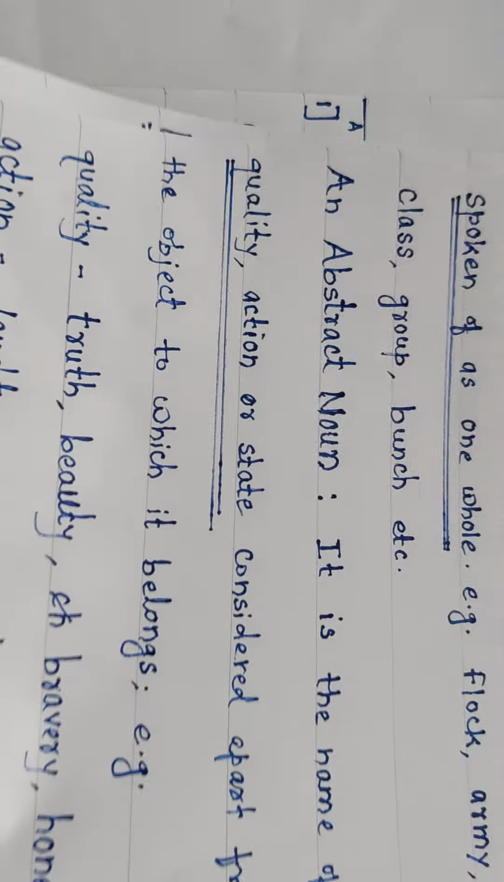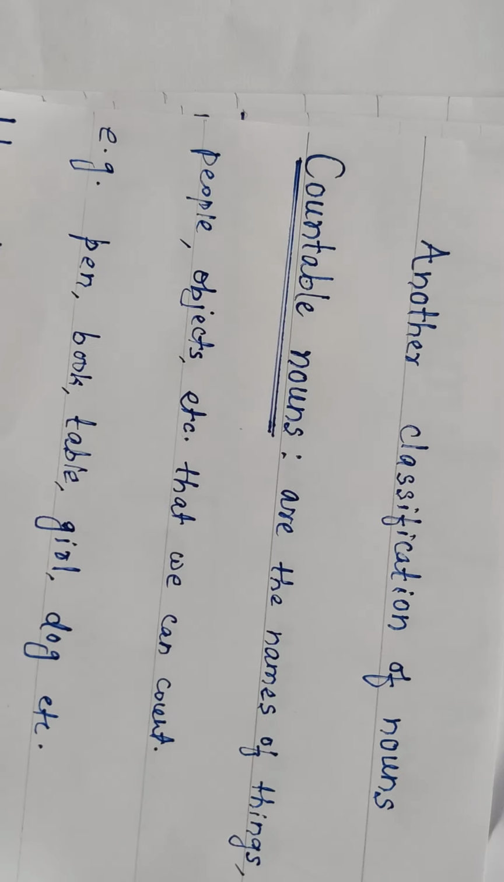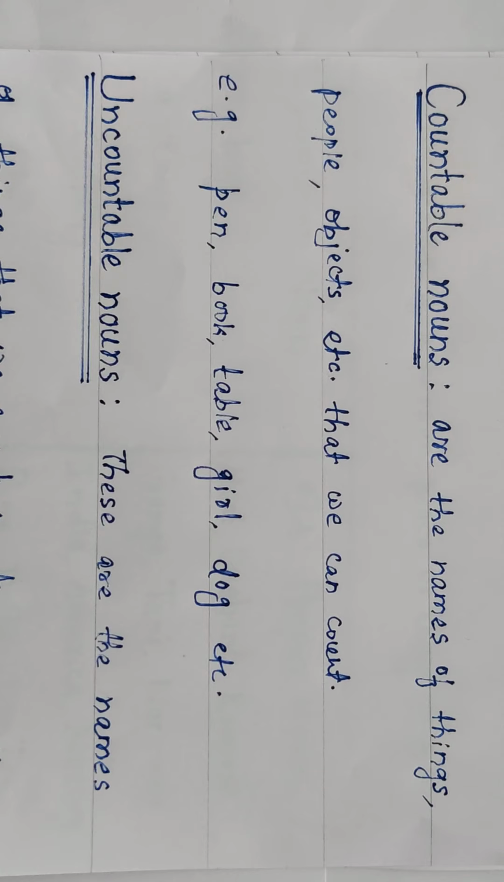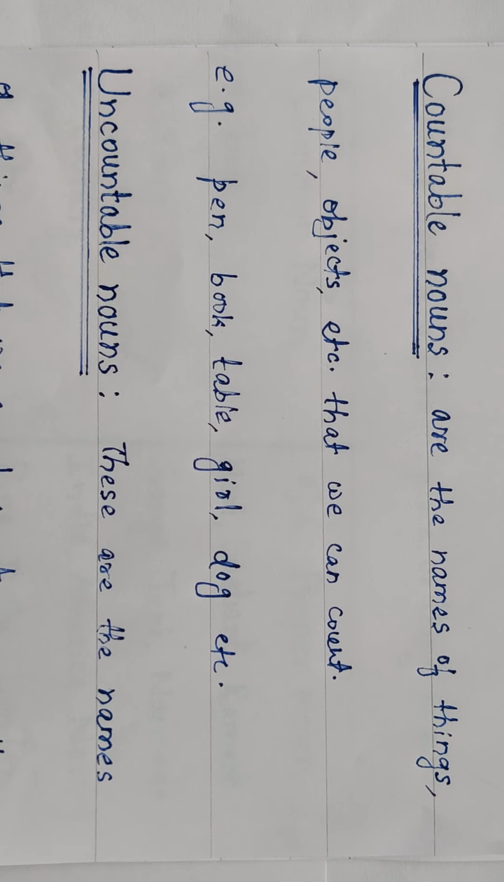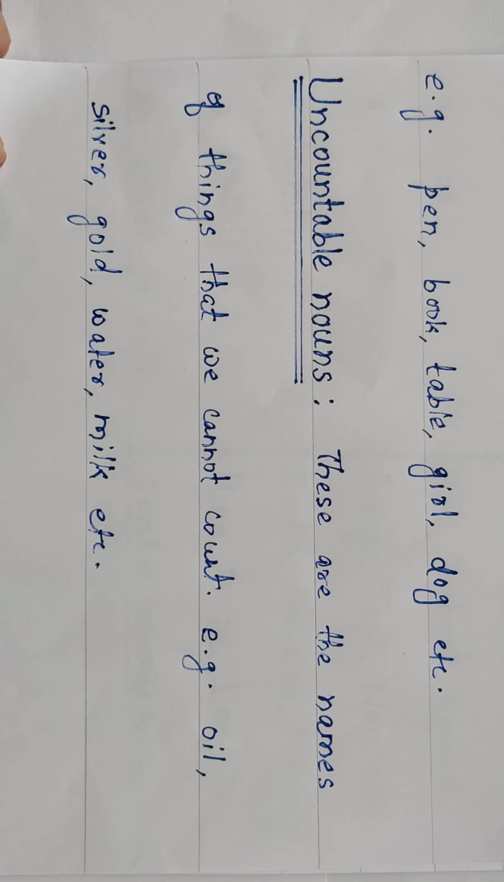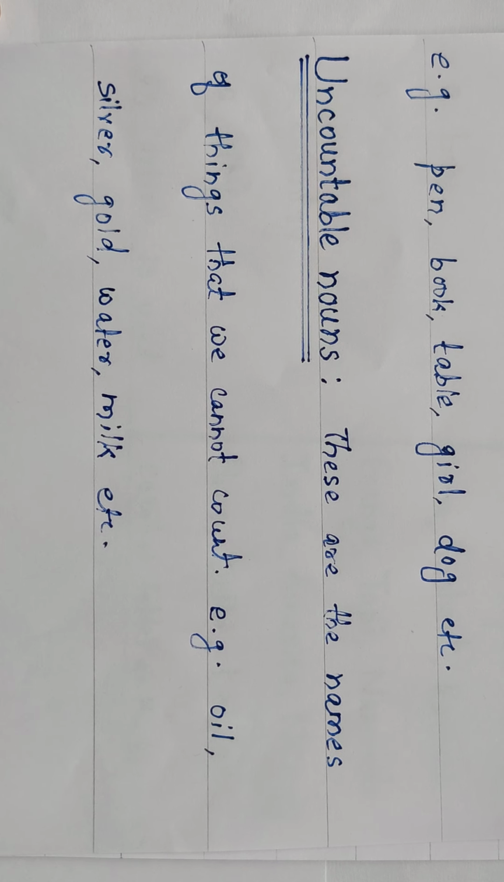And lastly, we have seen countable and uncountable nouns. It is another classification of nouns. Those objects which we can count: pen, book, table, girl, dog, etc. And uncountable nouns, the names of things that we cannot count. For example, oil, silver, gold, water, milk, etc. Okay, that's it for now.